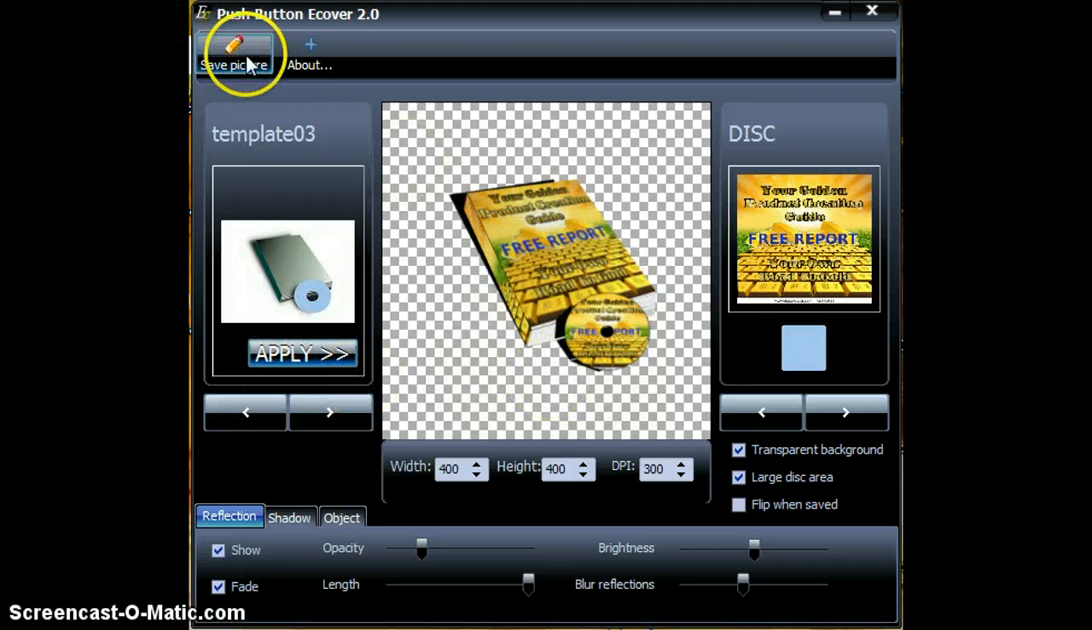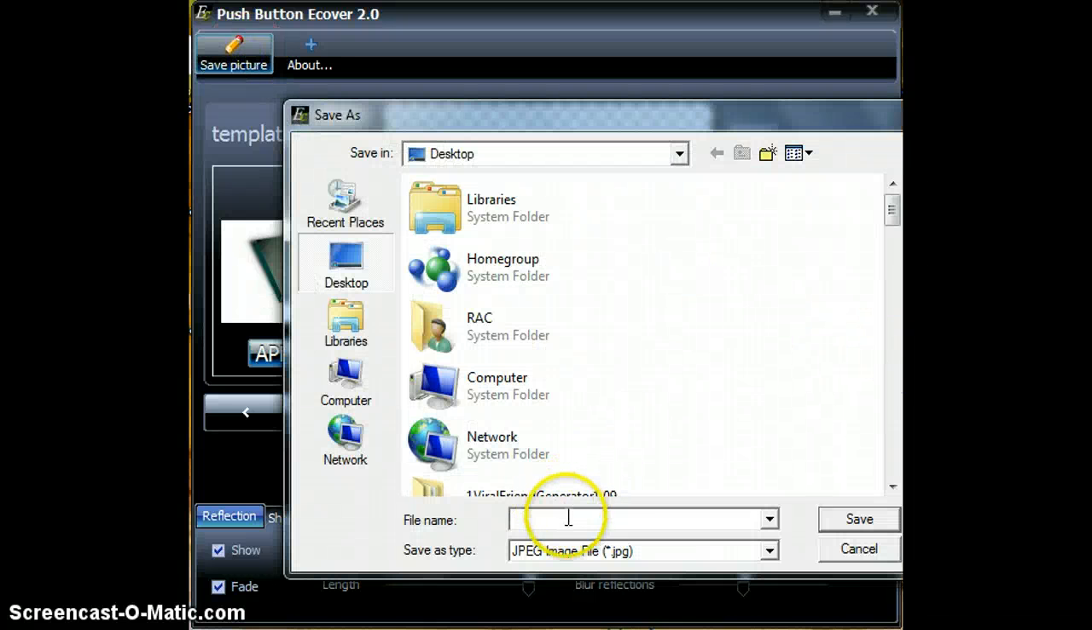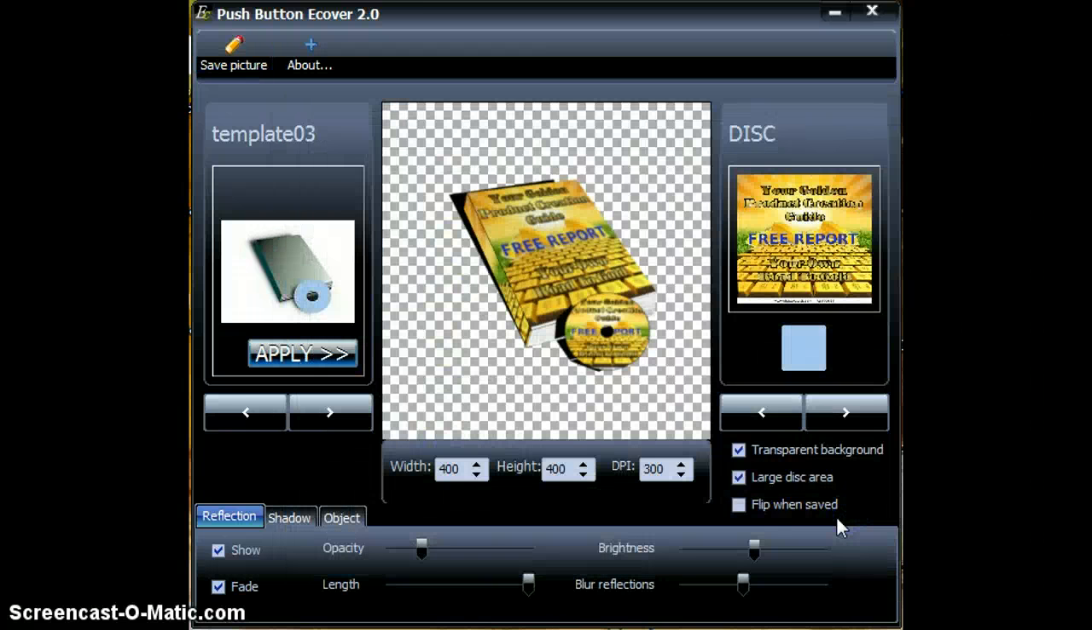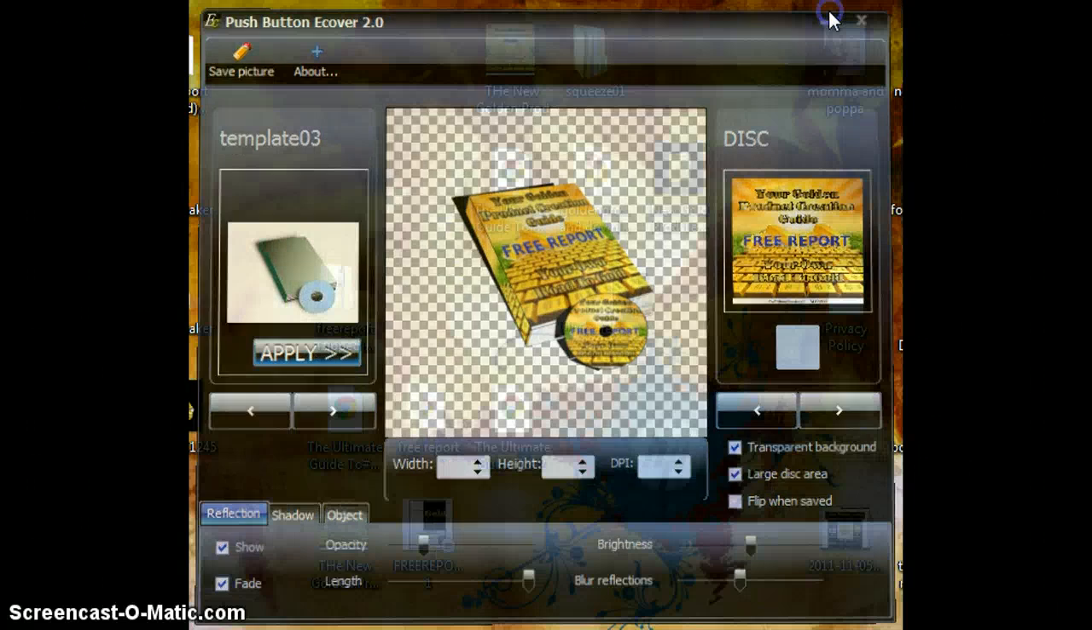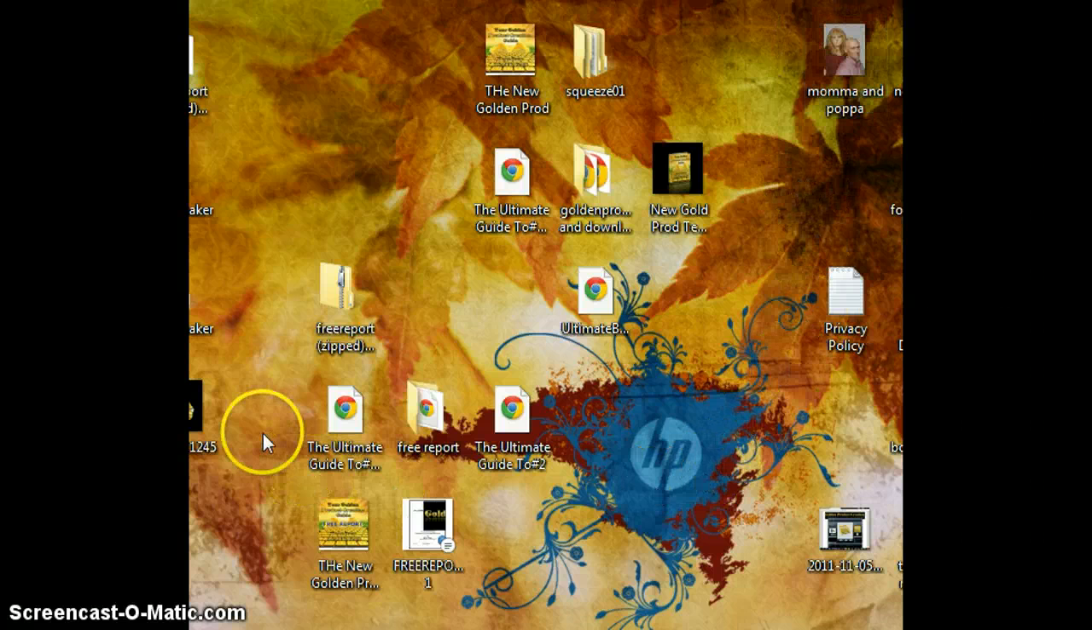And then you just simply save it to your desktop or wherever you're going to save it to. I'm going to save mine to my desktop here, and we will call this image 211245 and save that to our desktop. Minimize, and here it is right here. And open it up and see what we got. And there it is.